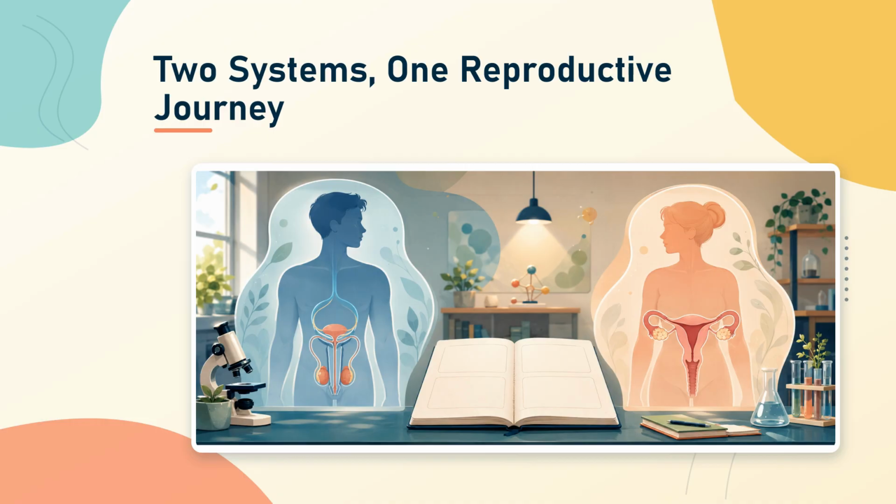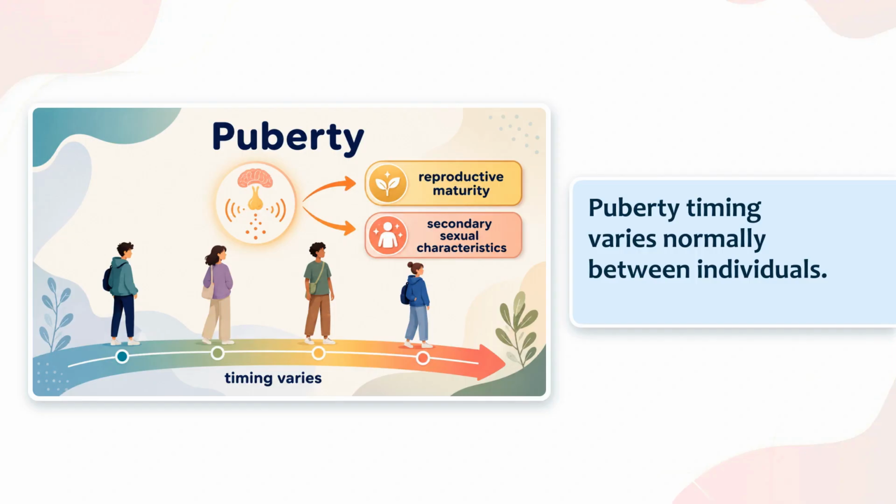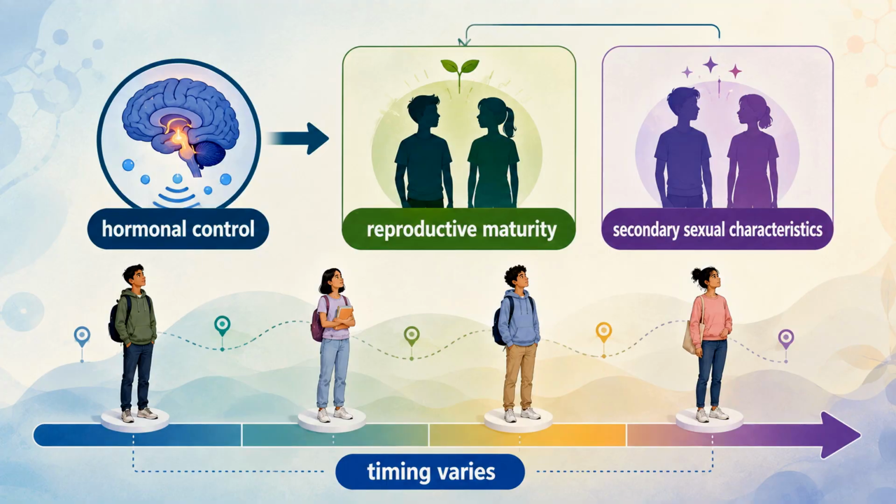Puberty is a hormonally controlled transition to reproductive maturity and secondary sexual characteristics. Its timing varies normally between individuals. The timing band gives us an important rule. Puberty timing varies normally between individuals. The same broad transition can occur at different times. Hormonal signals coordinate puberty, but individual timing differs. Puberty prepares the reproductive system for maturity while secondary sexual characteristics develop.